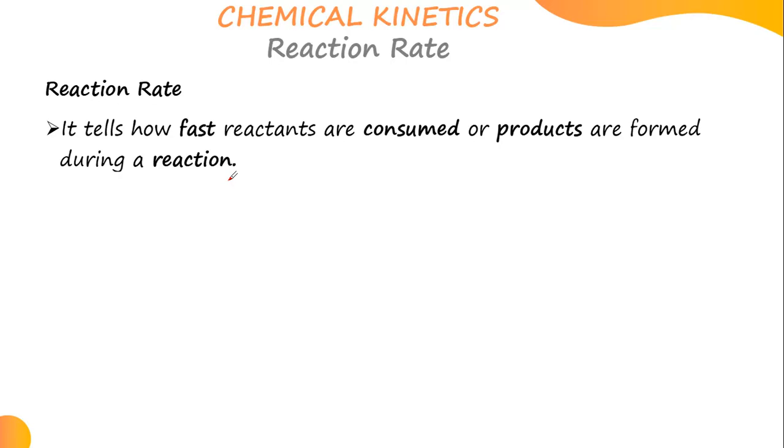That's the reason why we are studying chemical kinetics. We're trying to determine how fast reactants are consumed or how fast products are formed during a reaction.